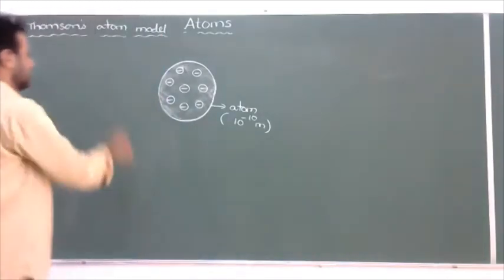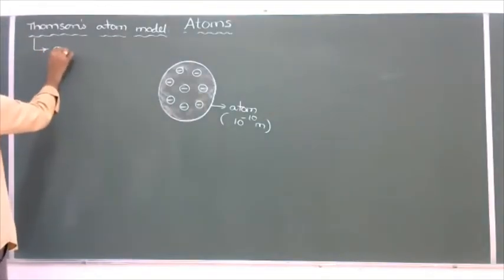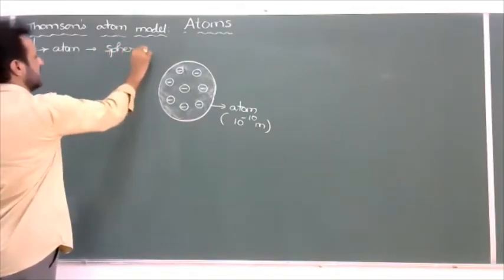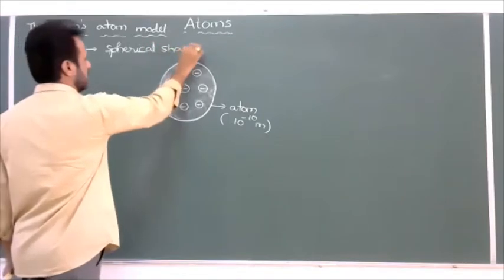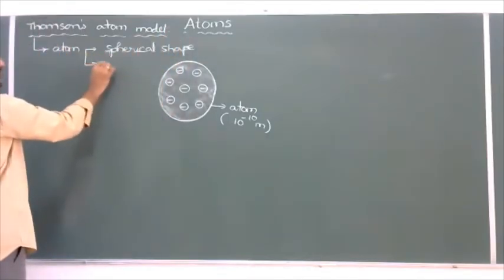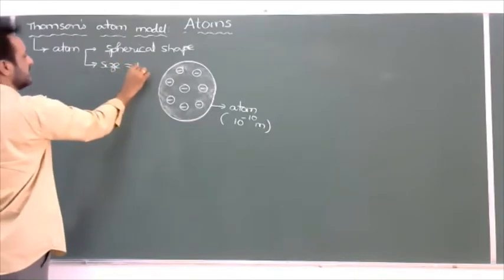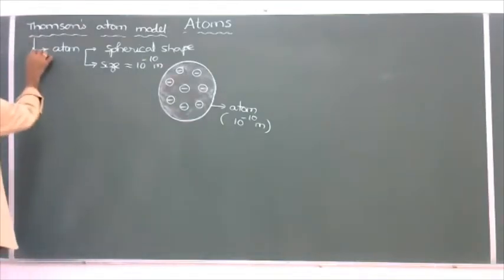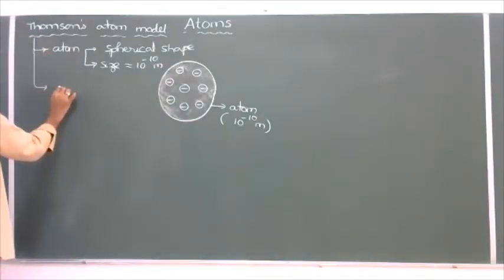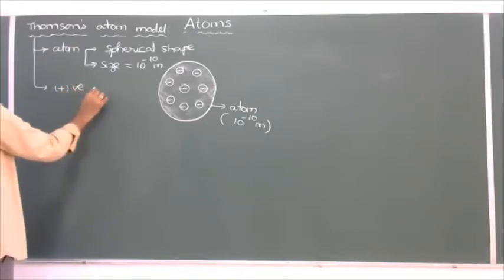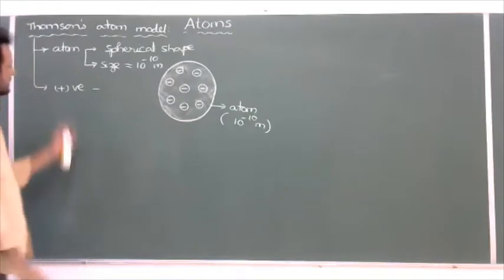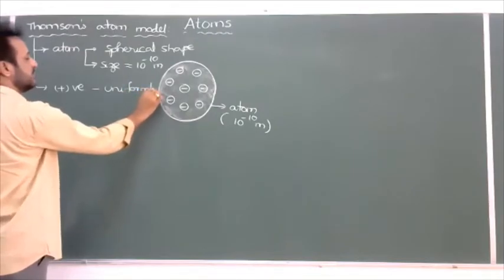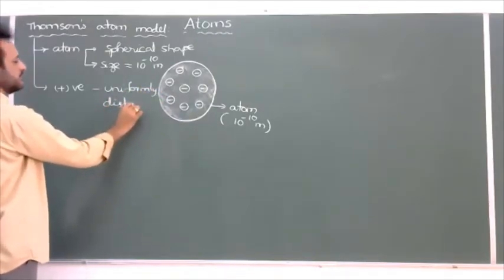So according to Thomson, the atom has a spherical shape. What is the size of the atom? The size of the atom is 10 to the power of minus 10 meter, equal to 1 angstrom unit. And what about the positive charge? The total positive charge and matter is distributed uniformly throughout the atom, not at a particular place.